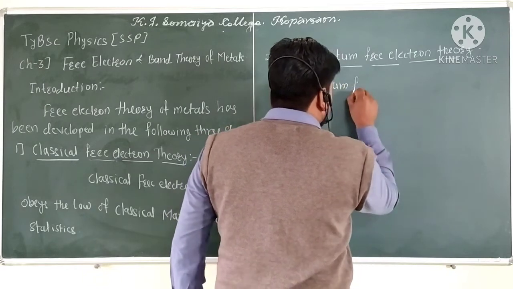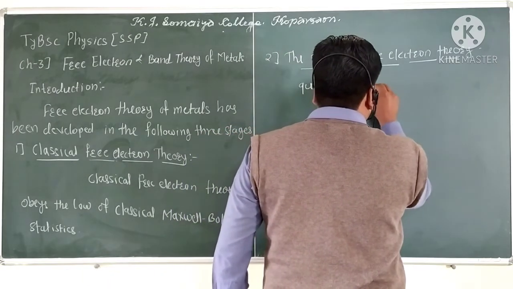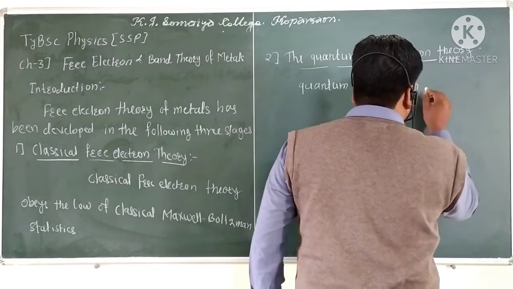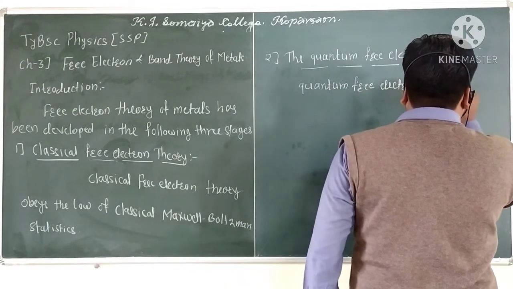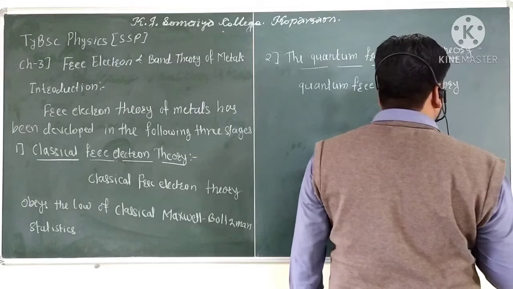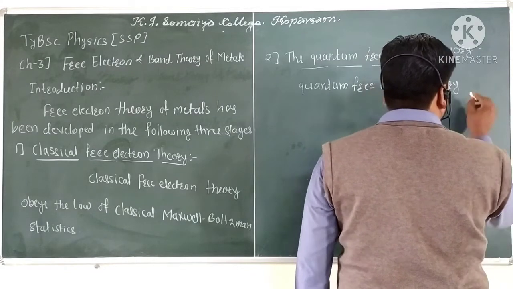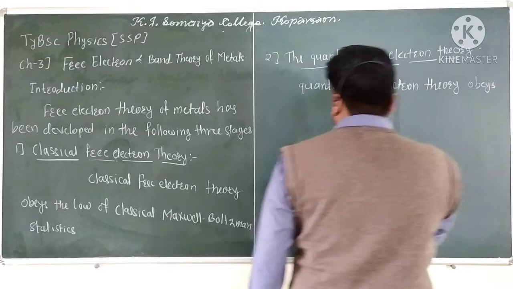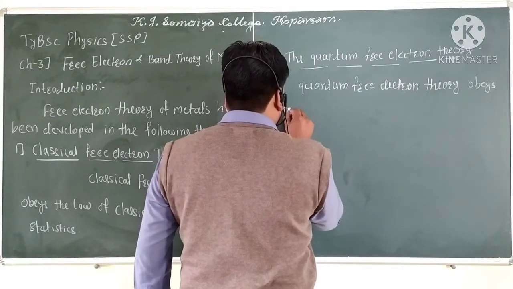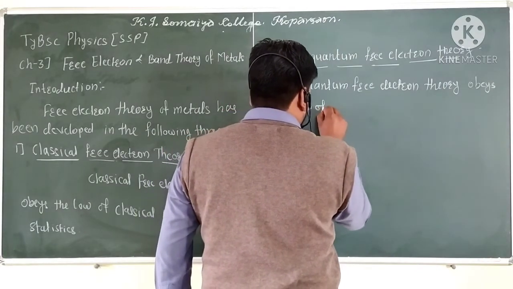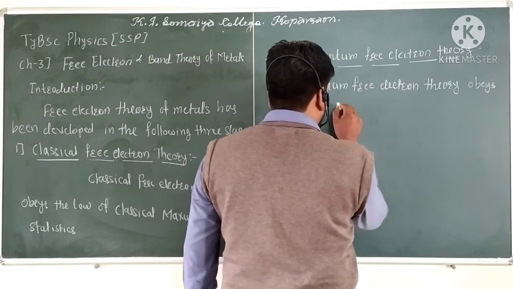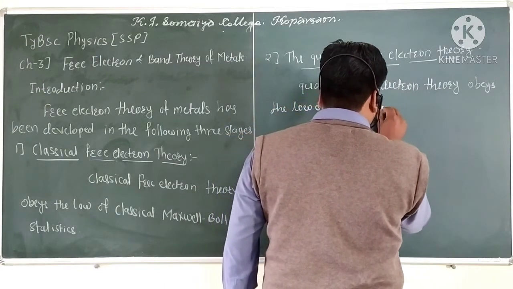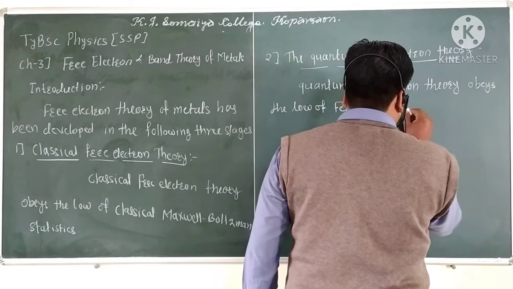So the quantum free electron theory, proposed by Sommerfeld in 1928, obeys the law of Fermi-Dirac statistics.